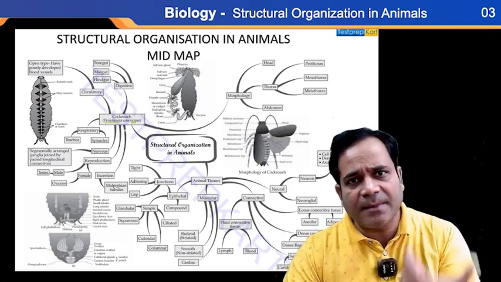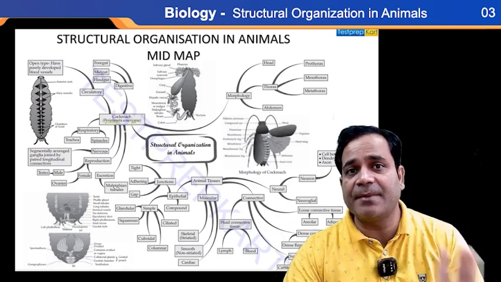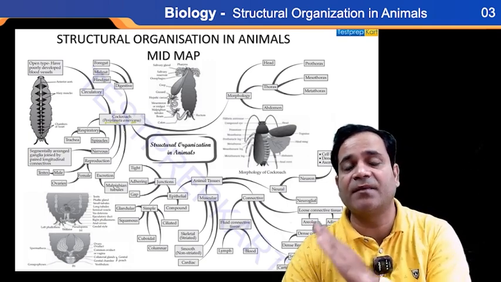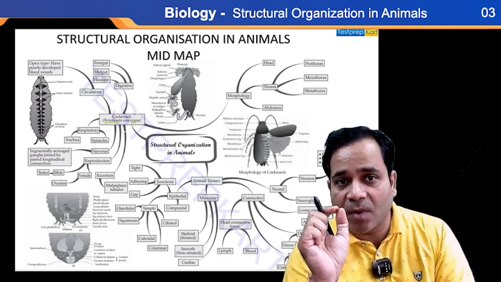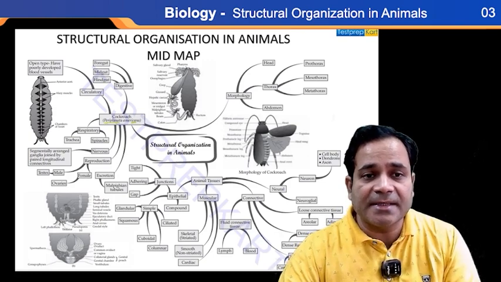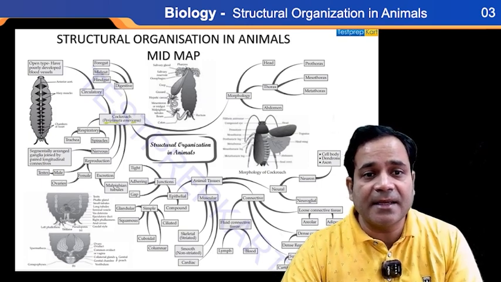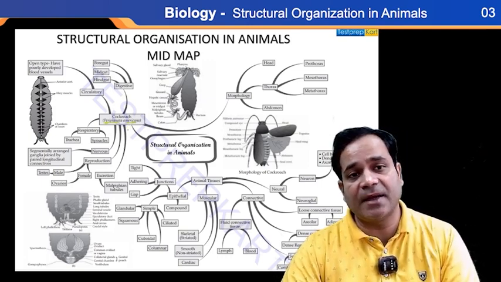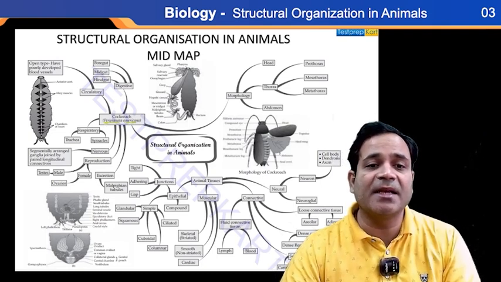Whenever I'm writing a scientific name, the genus is always in a capital letter, and after that, when I write the name of the species, we must write it in a small letter. So observe here that the genus is written in a capital letter, definitely, and the species is written in a small letter, yes, definitely. So the scientific name of the cockroach here is